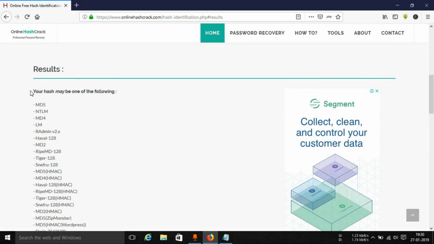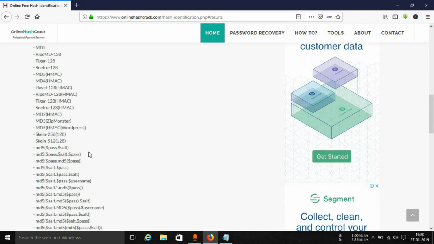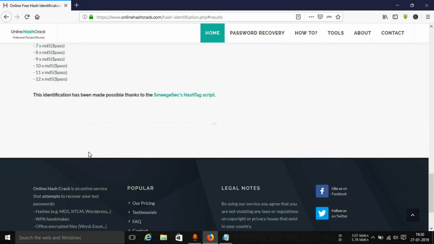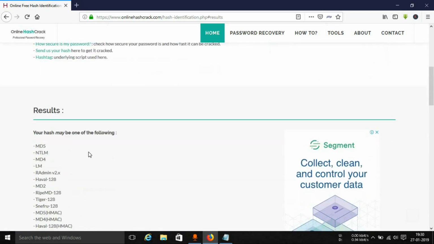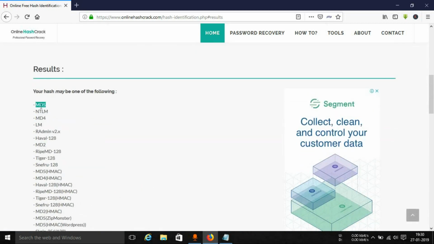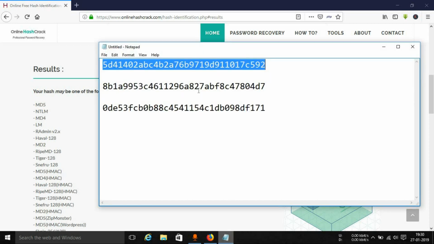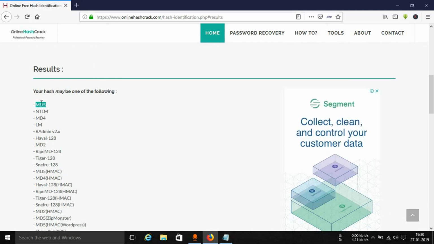As you can see, your hash may be one of the following. Now you might get confused as there are so many results being produced. See the first one. Always focus on the first one, which is MD5 in this case. As I had shown you, this hash which we generated a little while ago is an MD5 hash, and the first result shown is MD5.